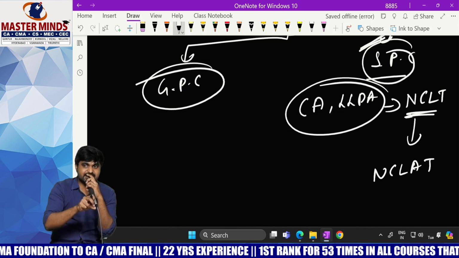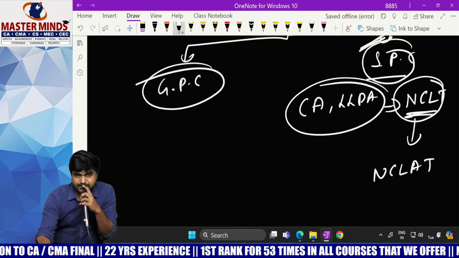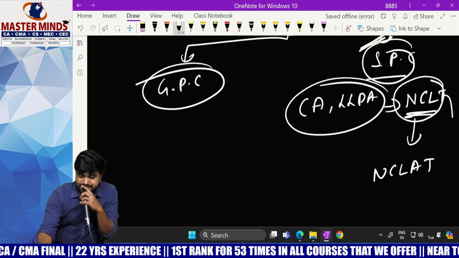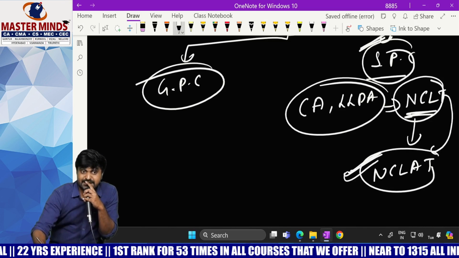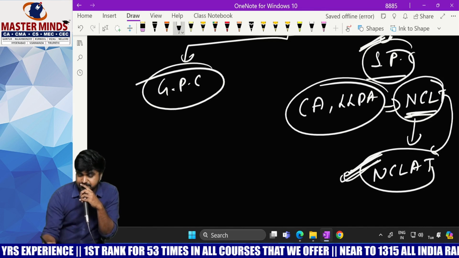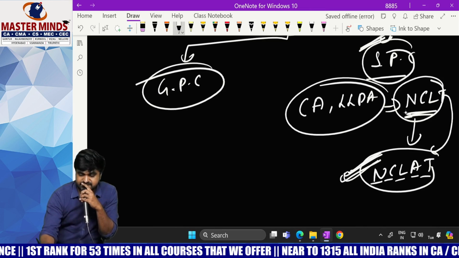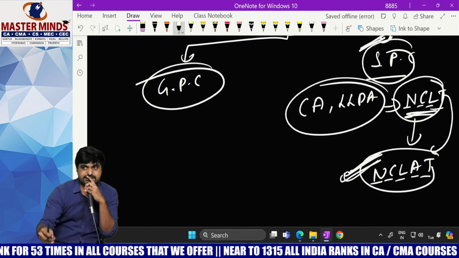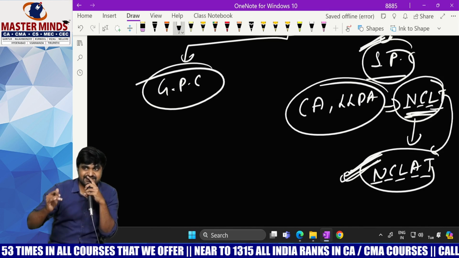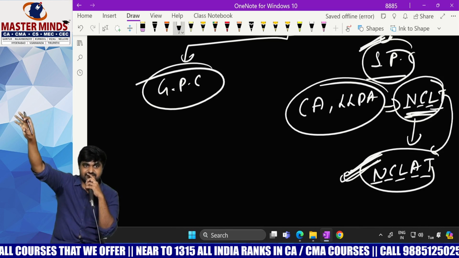Because the orders made by NCLT can be appealed to NCLAT, that's why it is called the appellate authority. This is the Tribunal, and this is the Appellate Tribunal. Which has higher authority here? NCLAT has higher authority.